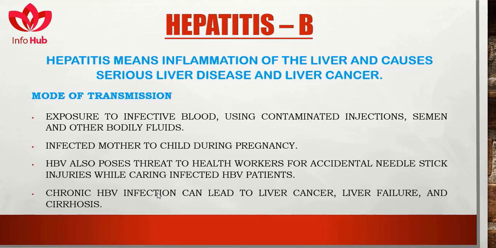Mode of transmission of hepatitis B is exposure to infected blood, using contaminated injections, semen, and other bodily fluids, and from an infected mother to child during pregnancy. Hepatitis B also poses a threat to health workers from accidental needle stick injuries while caring for patients infected with the hepatitis B virus. Chronic hepatitis B virus infection can lead to liver cancer, liver failure, and cirrhosis.